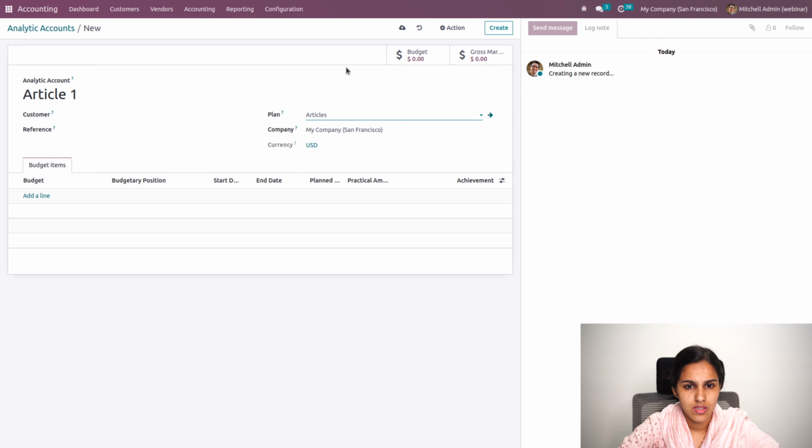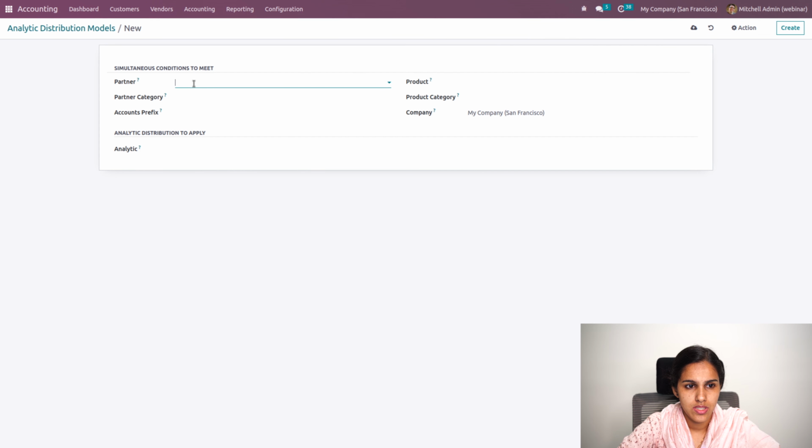And also I'll be going to this distribution model. So I can create a distribution model where I'll be setting certain conditions. So if I'm selling a product, for example, if I'm creating an invoice to a partner Deco for a particular product or a particular product category, or some accounts involving a certain prefix and partner category.